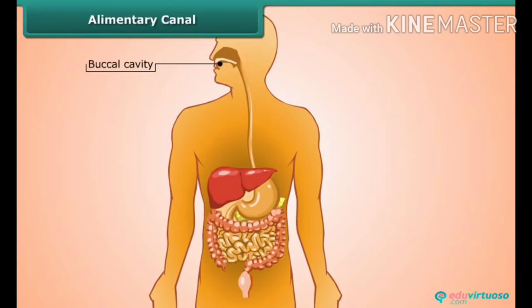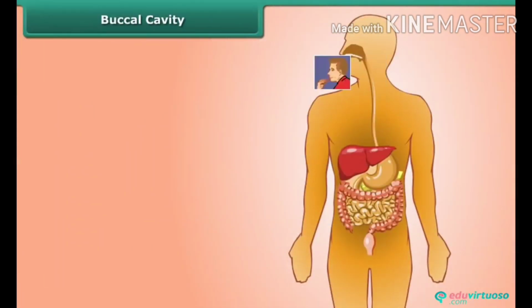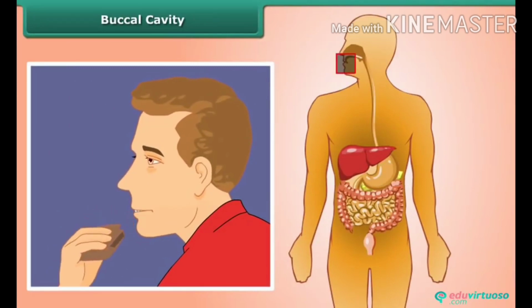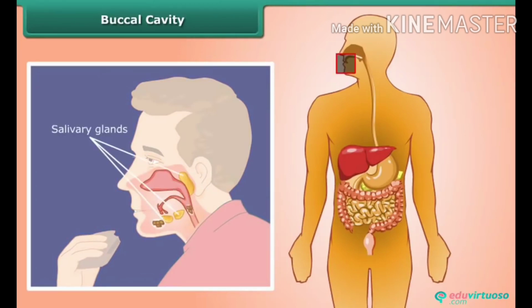Now let us summarize what we have learned. In humans, the food inside the body passes through the alimentary canal or digestive tract. It consists of buccal cavity, esophagus, stomach, small intestine, large intestine, and anus. Now let us know what happens to the food in different parts of the digestive tract. Digestion starts in the mouth. Our teeth break down the food into smaller pieces and saliva produced by the salivary glands causes the breakdown of starches into sugars.